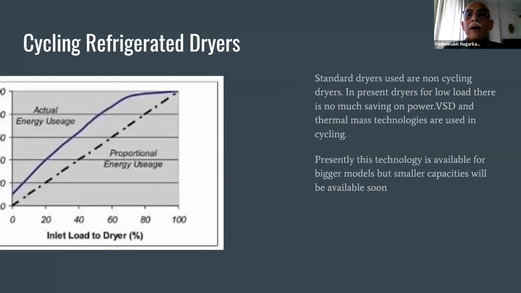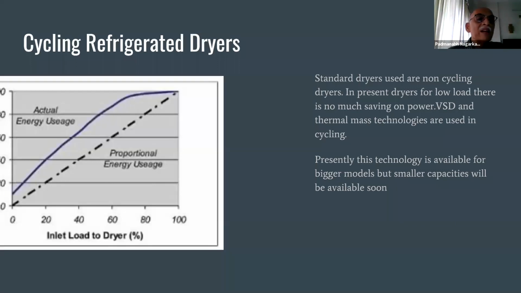Now you have another point we'll be talking about: cycling refrigerated dryers. Standard dryers, what we are seeing today, are called non-cycling refrigerated dryers. That means when your compressor is running, say 1000 CFM, and afterward demand goes low, the dryer load doesn't reduce much because it has a thermostatic bypass valve, and it still consumes about 80% power.